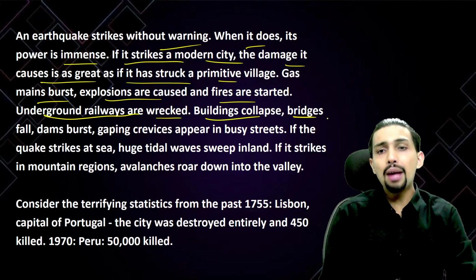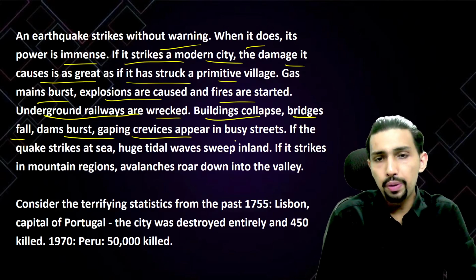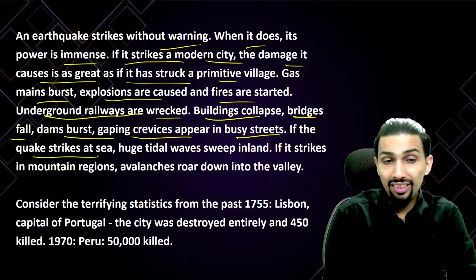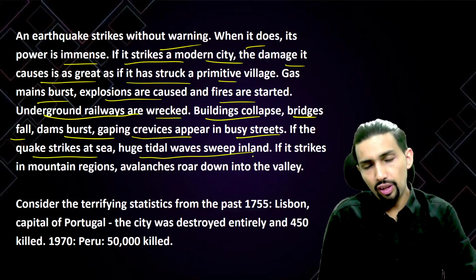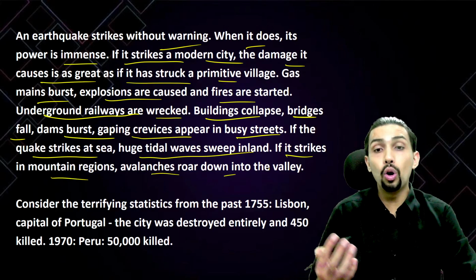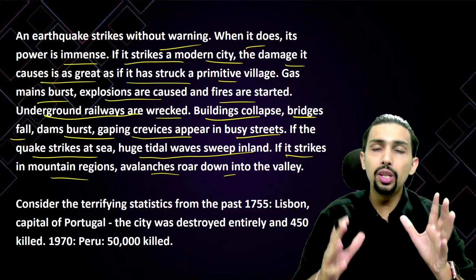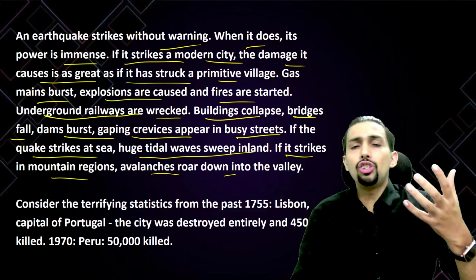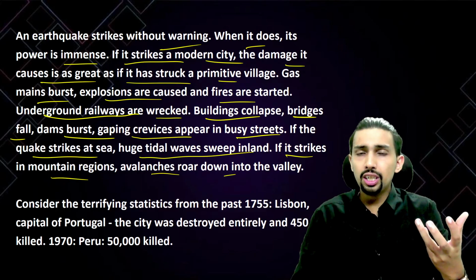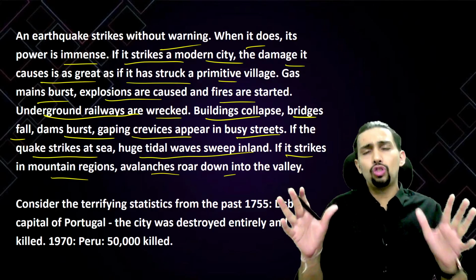So buildings collapse, bridges fall, dams burst, gaping crevices appear in busy streets. If the quake strikes at sea, huge tidal waves sweep inland. If it strikes in mountain ranges, avalanches roll down into the valley. So what I can conclude from this paragraph is, initially they were talking about the destruction caused by earthquake in general.